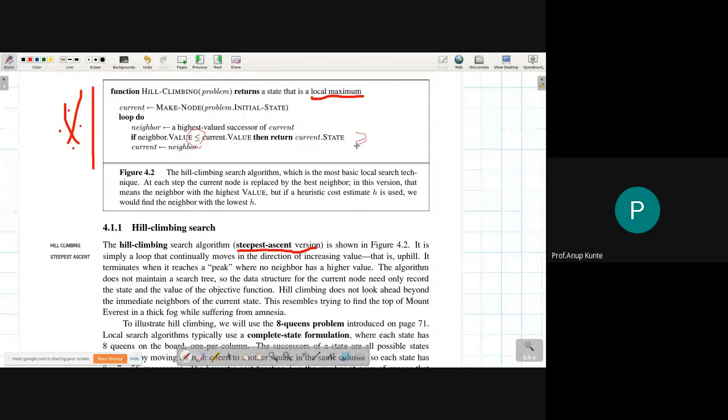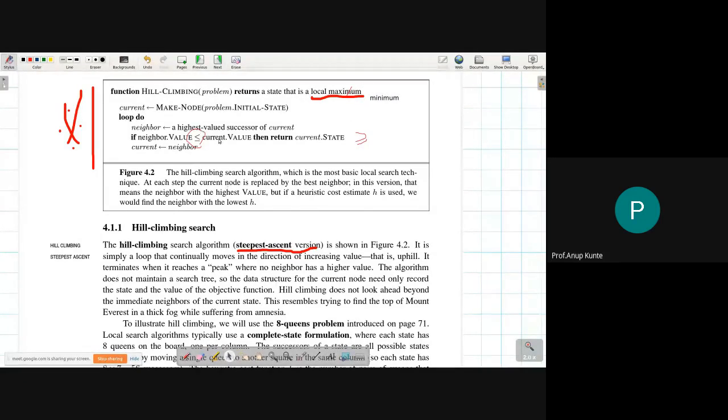That will make it steepest descent, and instead of this maximum, you will call this local minimum.